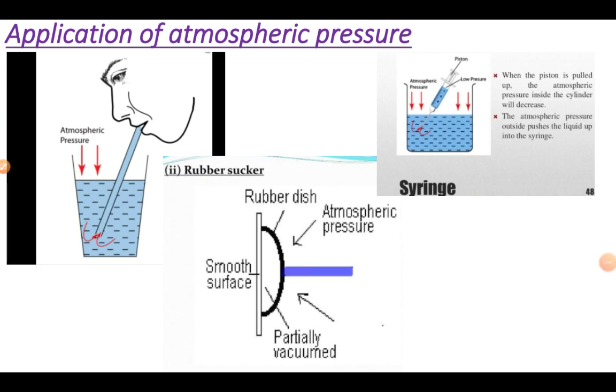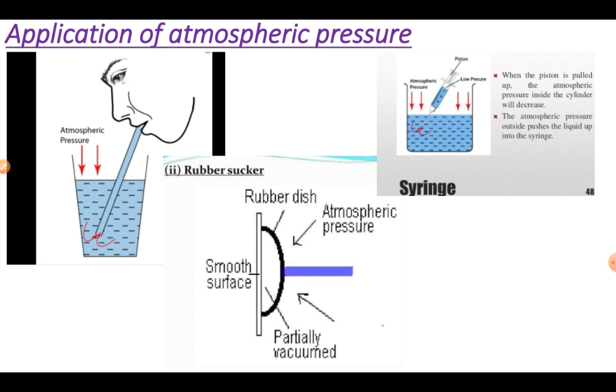Students, air pressure is affected by many things. For example, humidity. Humidity means the quantity of water present in air. Humidity increases the weight of the air. When there is more humidity, the air pressure increases. Second, temperature.